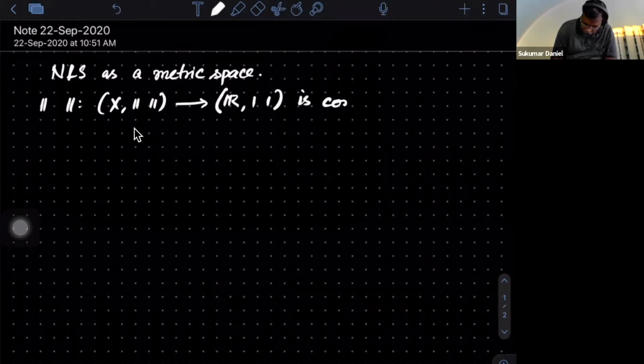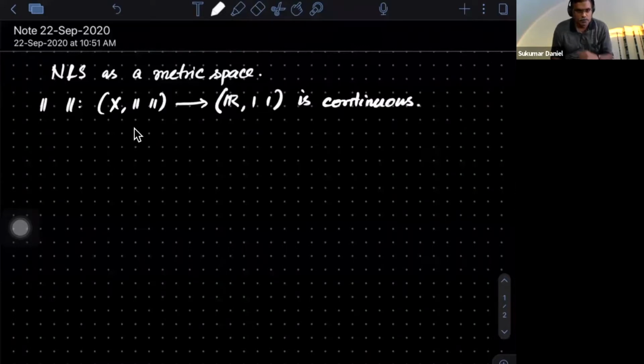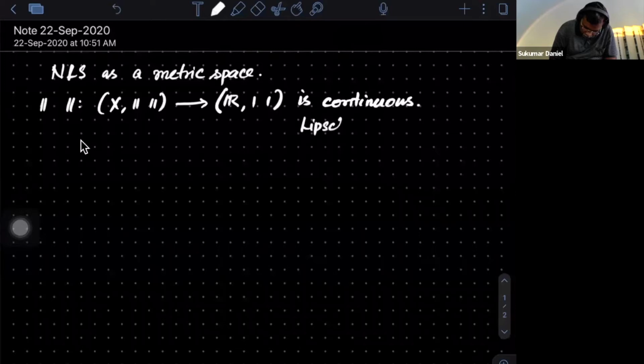This is continuous. This is what we have used. We have proved it using the triangle inequality. In fact, in the process, we have proved more than that. I asked you to check it is in fact Lipschitz continuous. Now we'll go ahead with some more properties.